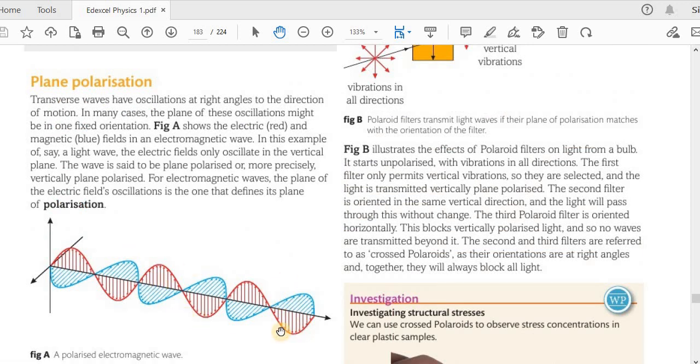So this is already plane polarized in the vertical plane and the horizontal plane. The wave is said to be plane polarized, or more precisely, vertically plane polarized. For electromagnetic waves, the plane of the electric field's oscillations is the one that defines its plane of polarization.